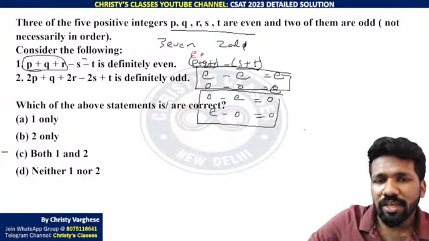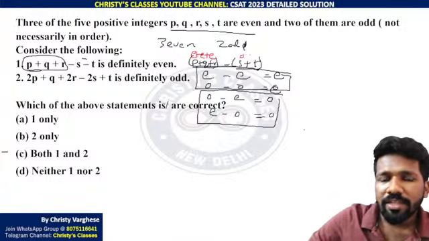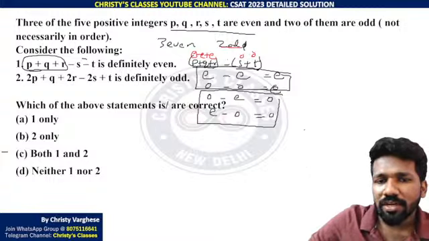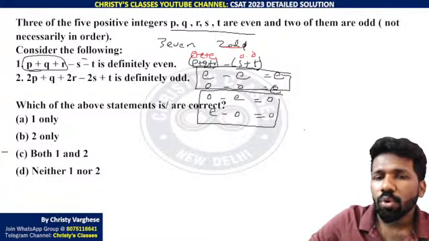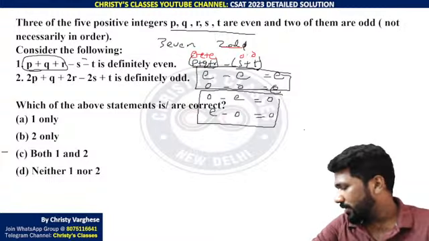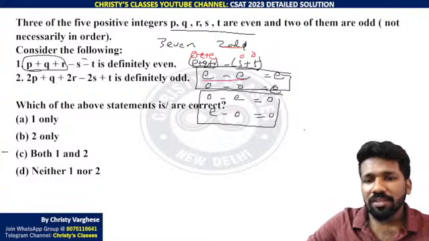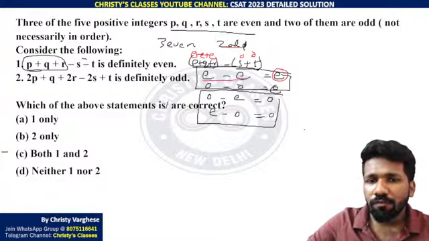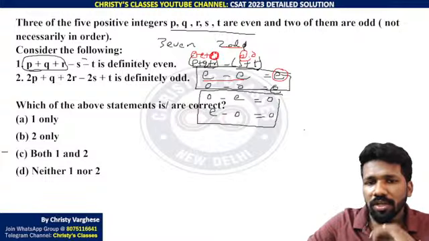If all these 3 are even, what will happen? Even plus even plus even is even. Then these 2 should be odd. Odd plus odd is also even. So even minus even, that is clearly even. No problem in that. Now what if one of this is even? One of this is even means one of this will be odd. 2 odd only totally possible.